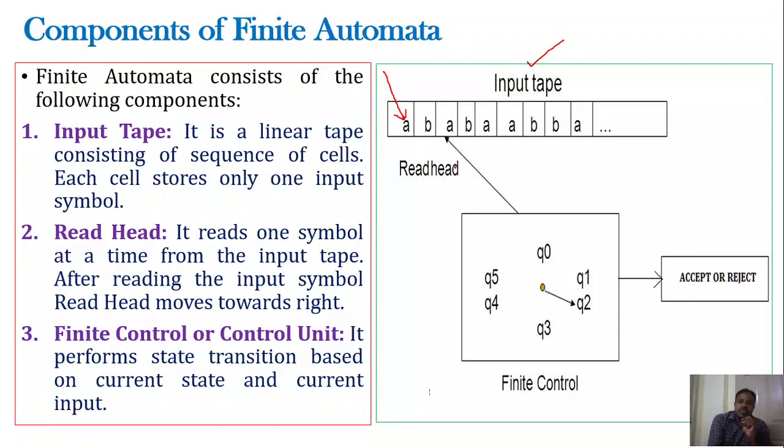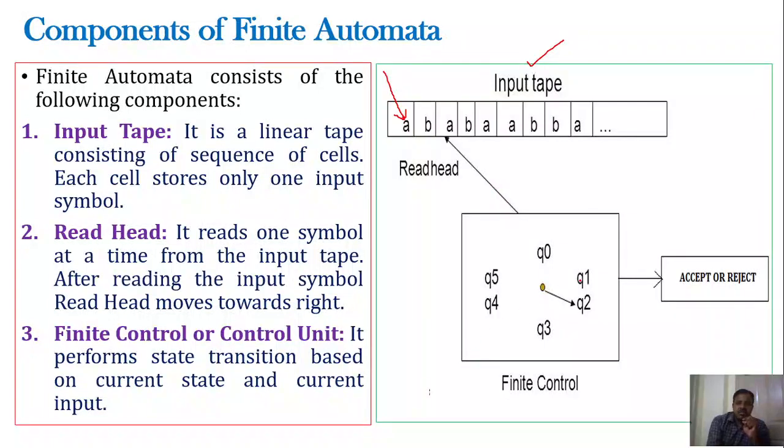And next we have the read head. So what is the purpose of the read head? The read head will read the symbol from the input tape one at a time. So at a particular point of time, the read head will be pointing to one particular cell and it is used for reading the input symbol present in that cell. So the read head is responsible for reading the input symbol from the input tape, one symbol at a time, right?